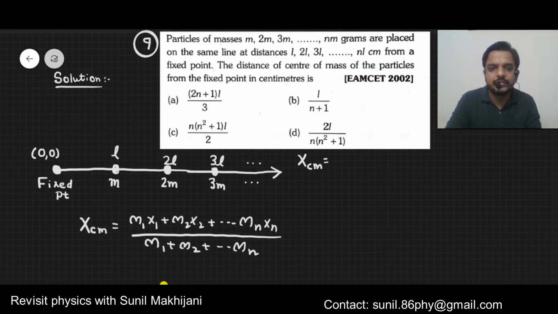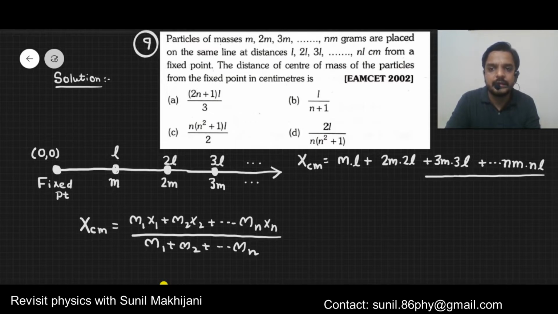The x coordinate of the center of mass will be m into L plus 2m into 2L plus 3m into 3L and so on up to the last particle, which is nm into nL, divided by m plus 2m plus 3m, and so on up to nm.